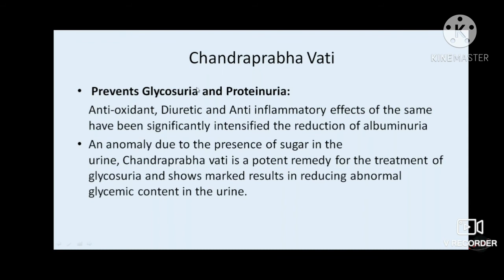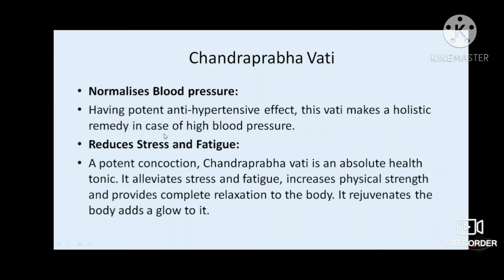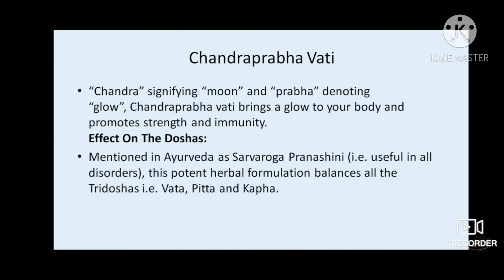There have been studies which have shown that Chandraprabhavati prevents glycosuria or proteinuria. Also, it has been found that it normalizes the blood pressure and it reduces the stress and fatigue. So, as I have told, in diabetic kidney disease, the main pathological events are inflammation, mesangial expansion, basement membrane thickening, and oxidative stress. So, being it acts on the blood pressure, being it acts on stress, it has got rasayan property. This remains the best drug for the treatment of diabetic kidney disease or chronic kidney disease.